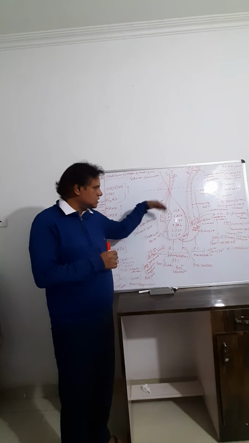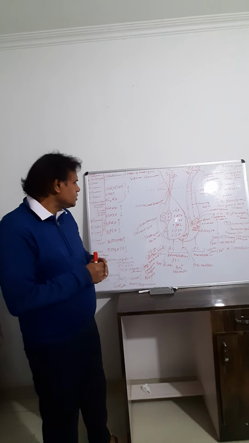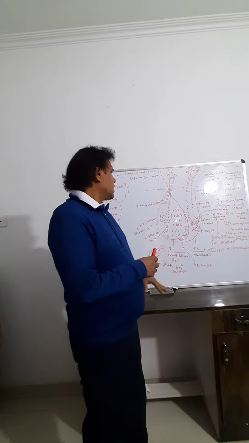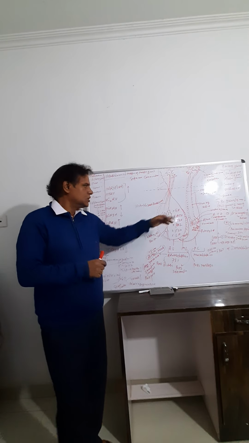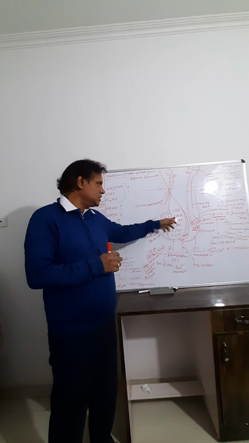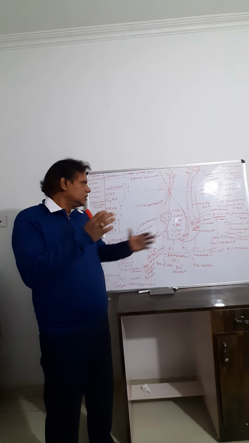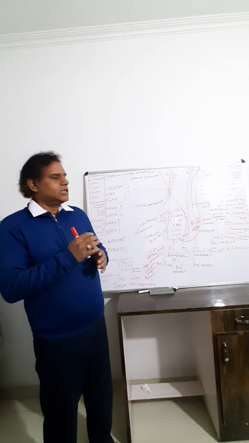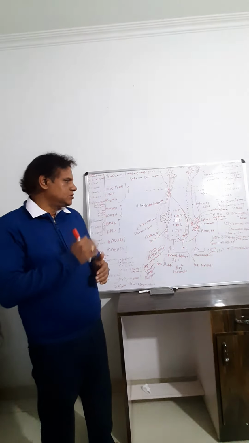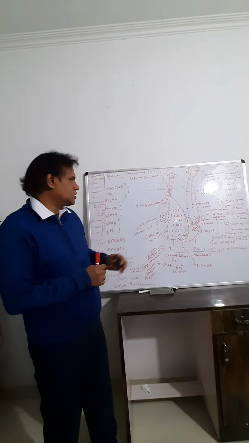But other hormones are synthesized in the pituitary gland, except ADH and oxytocin. And this is the overall structure of the pituitary gland. And the function of growth hormone is that it increases the overall body growth. So it is a tropic hormone. ACTH, adrenocorticotropic hormone, acts on the adrenal cortex present in the adrenal gland, which is present over the kidney, and it controls the mineralocorticoid, glucocorticoid and sex corticoid.